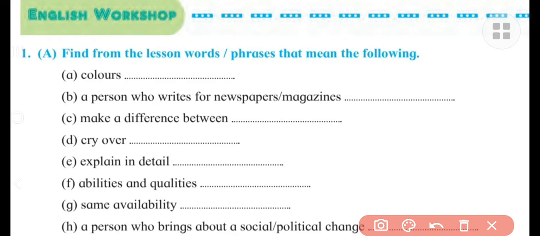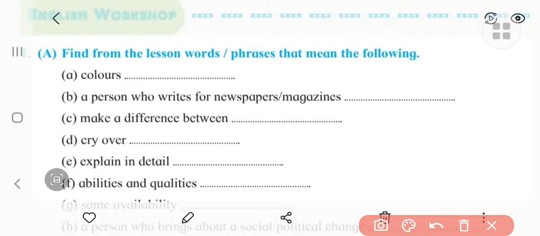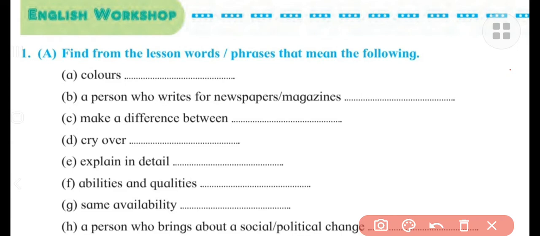Understand? So, here we will see. It's very simple, it's not too difficult to find out. Understand? So, here let us try to find out one word for some given words or phrases.